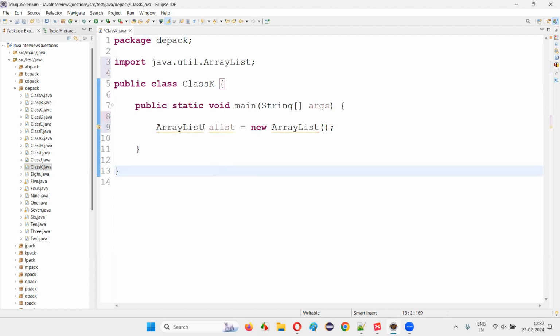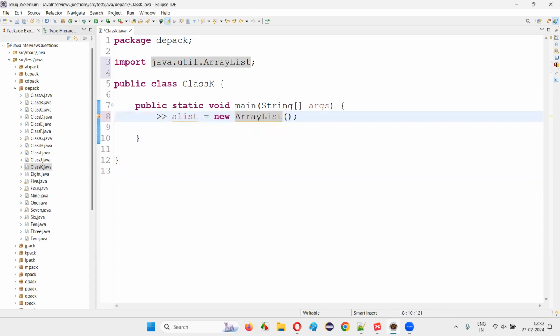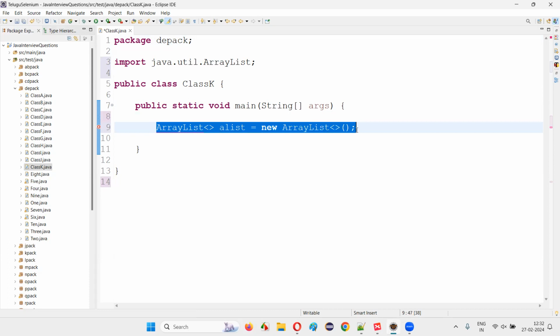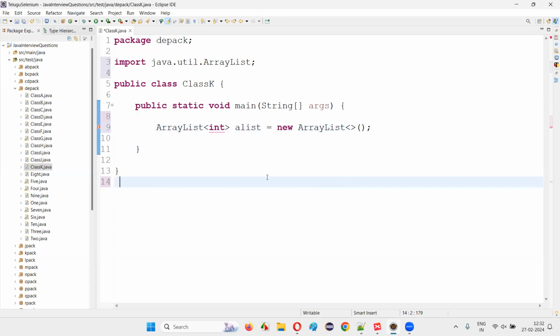the java.util package. Now here, I need to specify which type of objects. Beside this ArrayList, if I don't specify the less than, greater than symbols here, I'm getting a warning message. You see, yellow color warning messages are coming in Eclipse IDE. The reason is, beside the ArrayList, we have to specify less than, greater than symbols. And in those symbols, we have to specify the type of the objects that you would like to store into this particular created ArrayList. If you specify a primitive data type like int here, immediately you're going to get a compiler error, syntax error, insert dimensions to complete reference type, some kind of compiler error you will get.